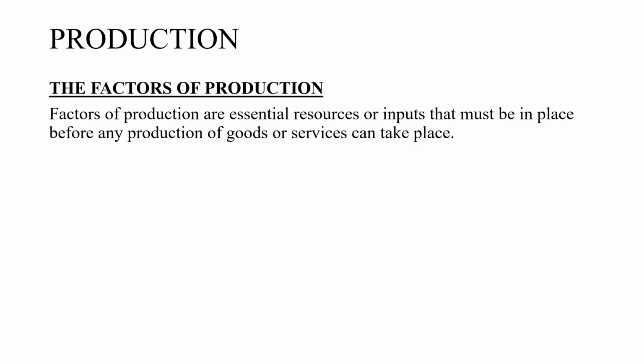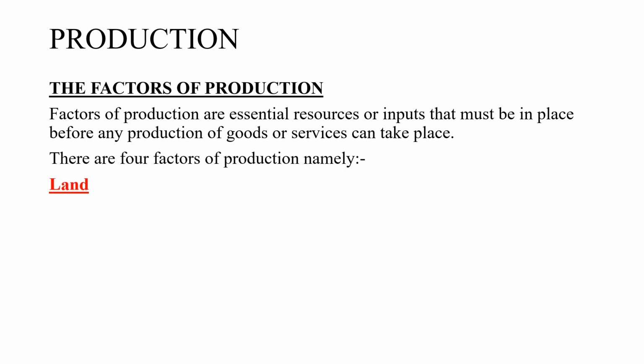Lastly, we'll look at factors of production. Factors of production are essential resources or inputs that must be in place before any production of goods or services can take place. So these are things that are supposed to be there for production to be possible. There are four factors of production.